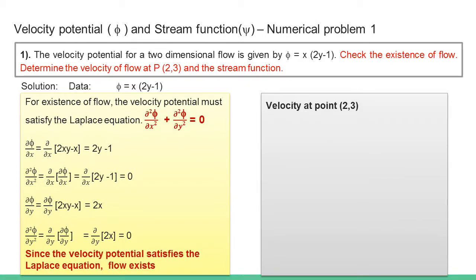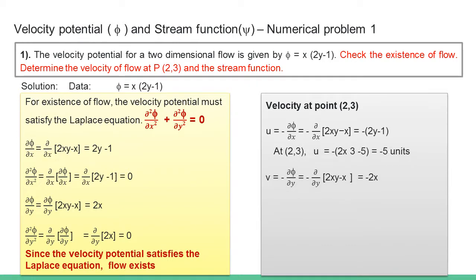Now to find out the velocity at point (2, 3), first we have to find the velocity components in x and y directions, that is u and v. From the definition of velocity potential, we have u is equal to minus dou phi by dou x. We get u as minus (2y minus 1). By substituting y is equal to 3 in the equation for u, we get minus 5 units.